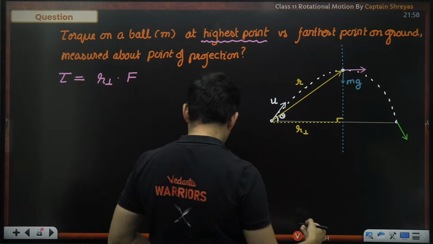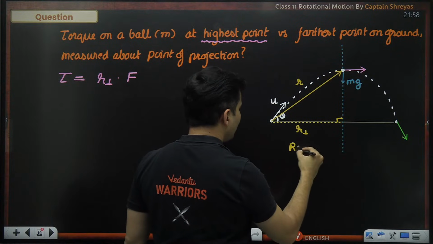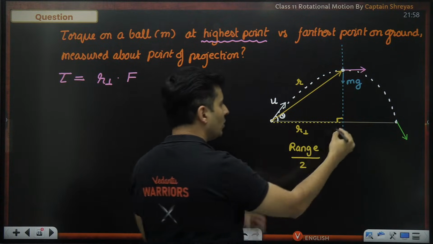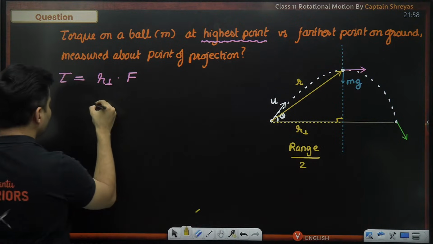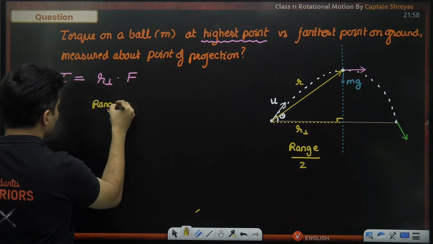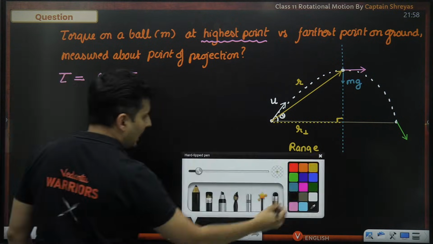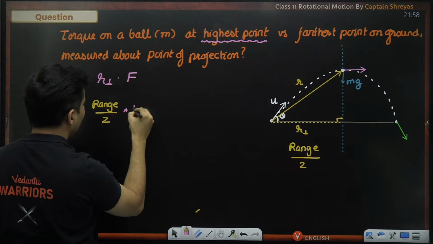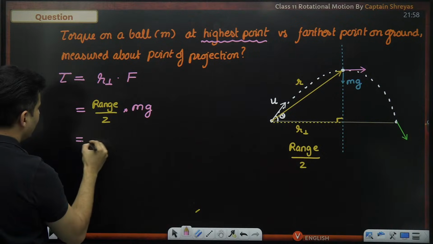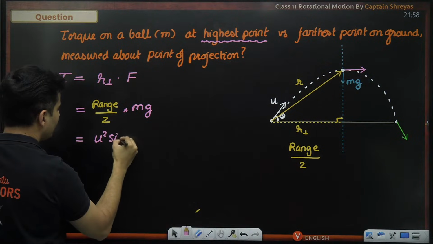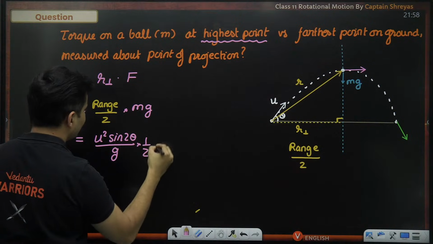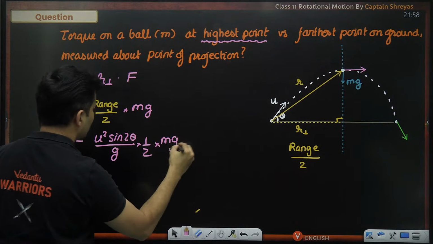This much distance is actually range divided by 2. This is range divided by 2, only this much part. And what else is there over here? Force. Force is nothing but m into g. Okay, range is u square sine 2 theta divided by g. This half is there and mg is also there.